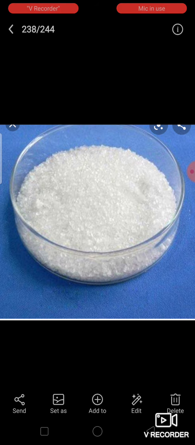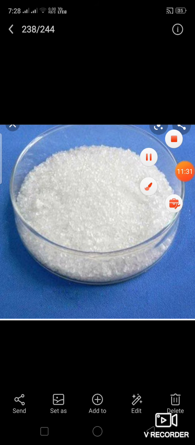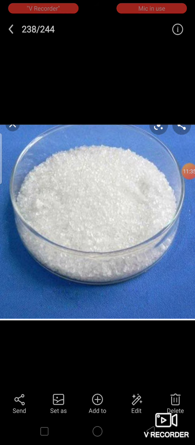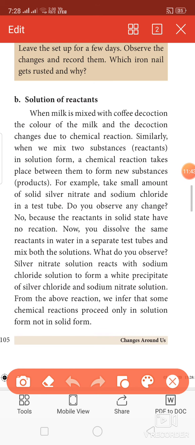Silver nitrate solution is in one test tube and sodium chloride solution is in another. You are going to thoroughly mix both the solutions. Initially, we mixed the solids. Now we are going to mix the solutions. What will happen? Reaction takes place. Silver nitrate solution reacts with sodium chloride solution to form a white precipitate of silver chloride and sodium nitrate solution.